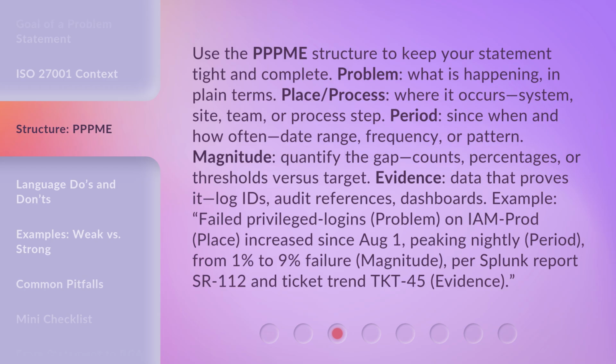Example: failed privileged logins. Problem: on IAM prod. Place. Increased since August 1st, peaking nightly. Period. From 1% to 9% failure. Magnitude. Per Splunk report, State Route 112, and Ticket Trend TKT 45. Evidence.